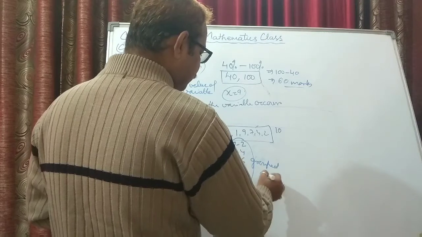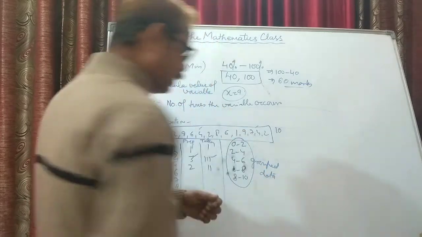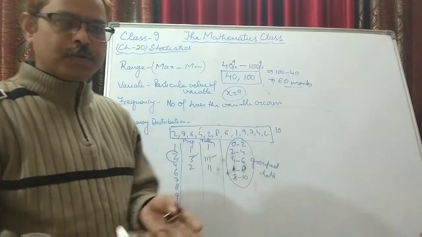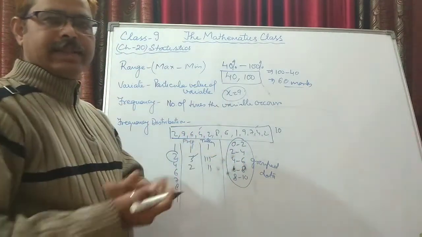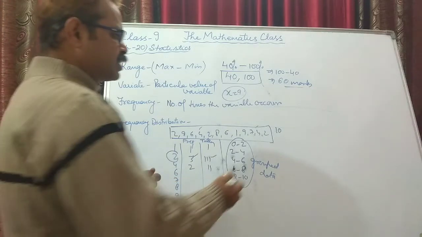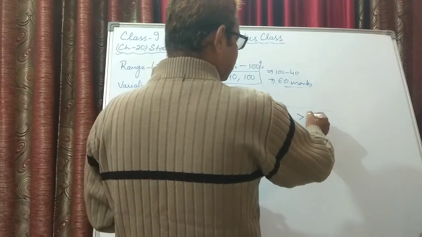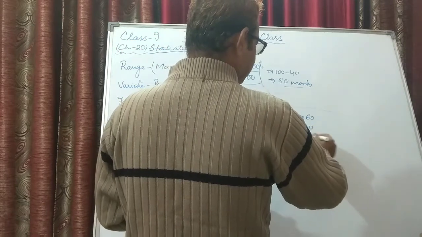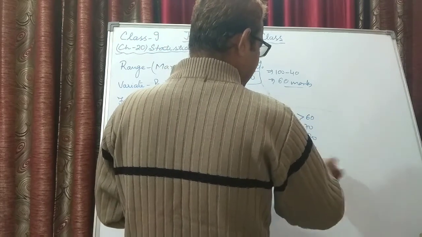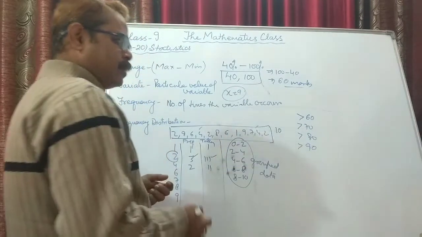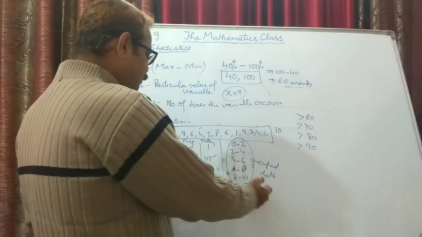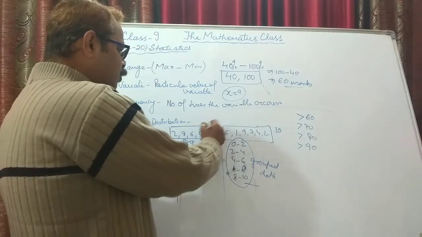Grouped data means I have broken whatever data was available with me into particular groups, the way we do it in the exams. Who is getting more than 60%, more than 70%, more than 80%, more than 90%, and that's it, because after that it will be 100. So like this we calculate. This is known as grouped data. This is known as ungrouped data.